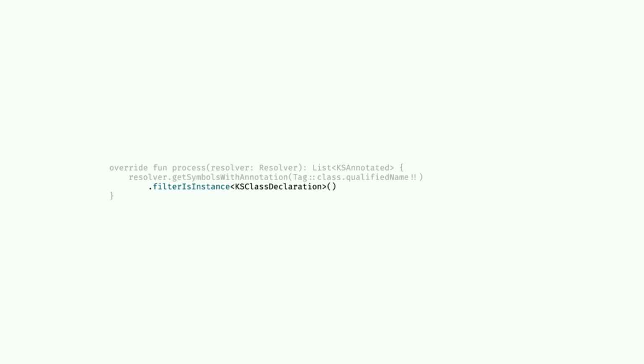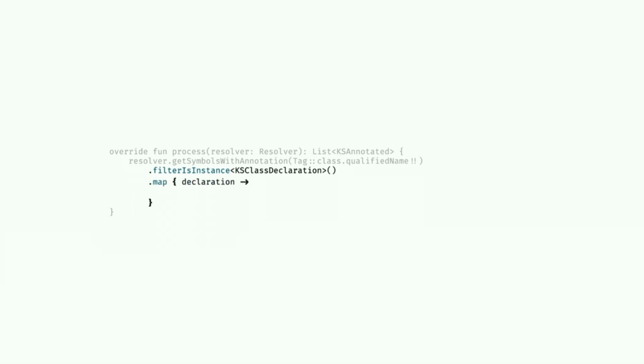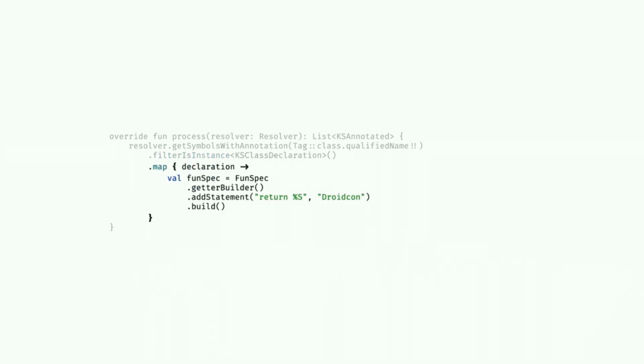So now we have a sequence of these KSClassDeclarations, and we've got to do something with them. First, we're going to define a function for the getter for the code. You could just create a big string with all of your code. You can use the multi-line string with a trim indent and put all your code in there. But that's not a great way to do it, and it's not very ergonomic because you're going to have to add all the imports, format your code yourself, and make sure that all the keywords are added. It gets very verbose and it's just too hard to do.